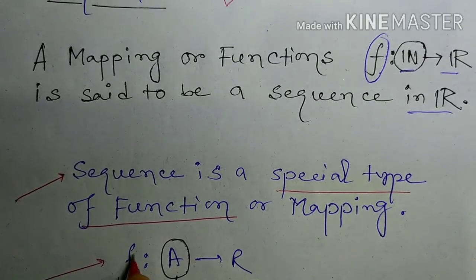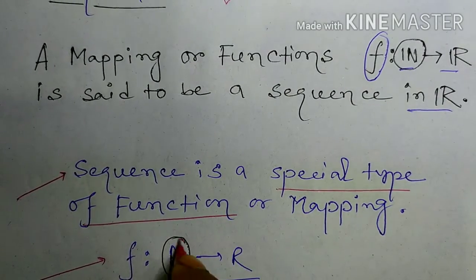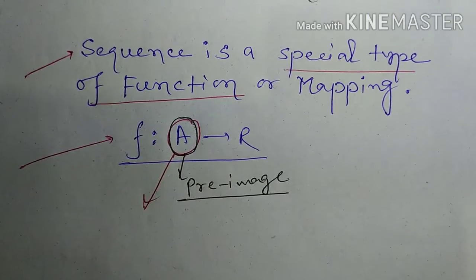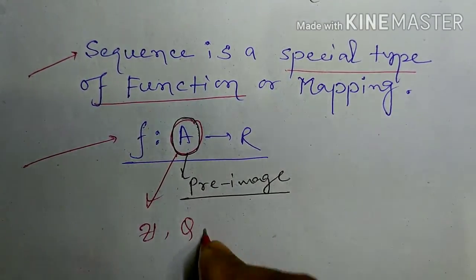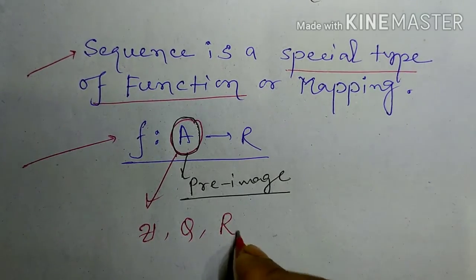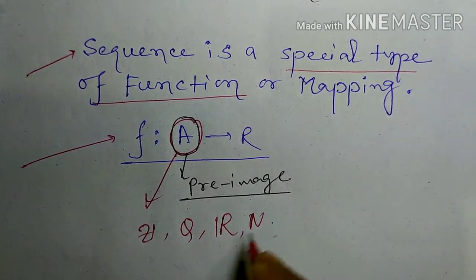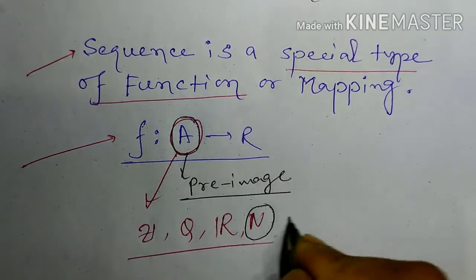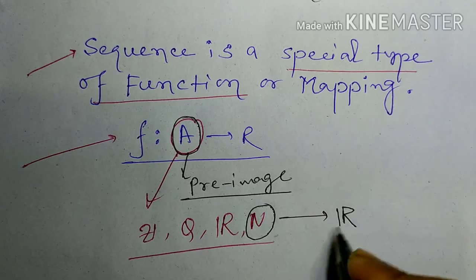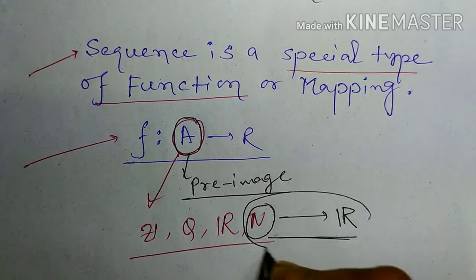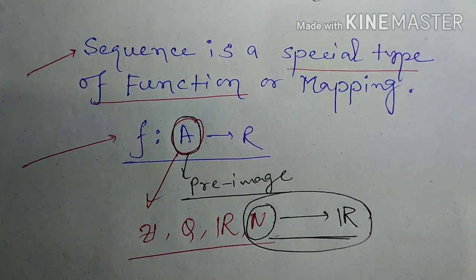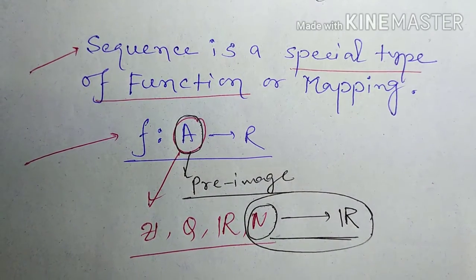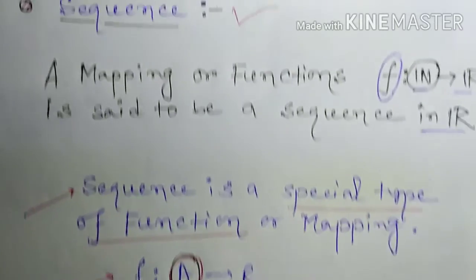Do you know that for a function f from A to the real numbers, A may be integers, rational numbers, real numbers, or natural numbers, but when this set of points is related to another real number set, this is called a sequence? This is the difference between sequence and functions. This is the main and fundamental thing: what is the difference between sequence and functions?